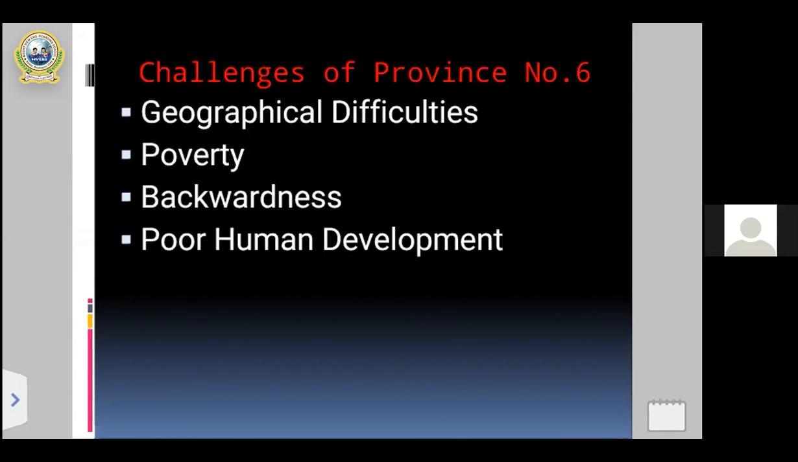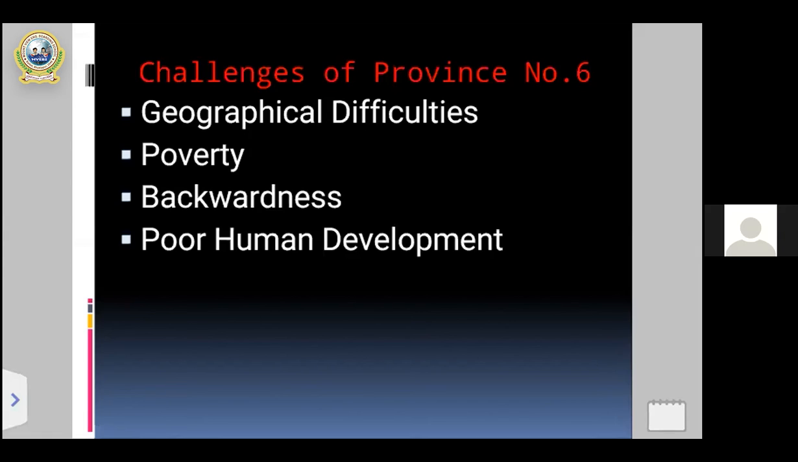Second, poverty. The second challenge of province number 6, poverty. And as we all know that poverty, what is the meaning of poverty, right? So that's the second challenge of province number 6. The next one is backwardness. Backward means there's been lack of development. Because lack of development, that's also lack of the skill, sufficient human resources in the province number 6. So backwardness is also one of the challenges for province number 6.